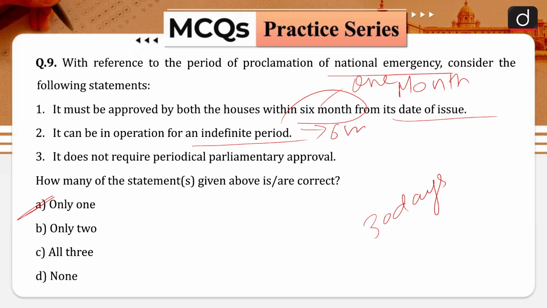For 6 months, and it can be extended to an indefinite period with an approval of the Parliament for every 6 months. And that is why your statement number 2 here is correct in nature. Every resolution approving the proclamation of emergency or its continuance must be passed by either house of the Parliament by a special majority.